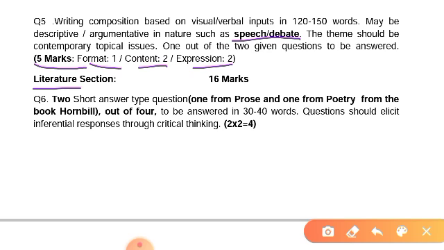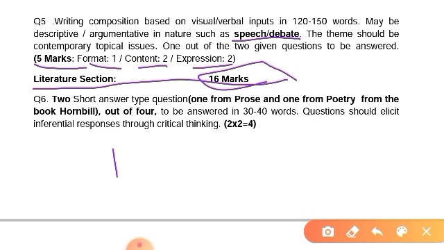Next we will discuss the literature section that carries a total of 16 marks. How the examiner divided the 16 marks. Now we will see from question 6. 2 short answer type questions, 1 from prose and 1 from poetry from the book Hornbill, out of 4.